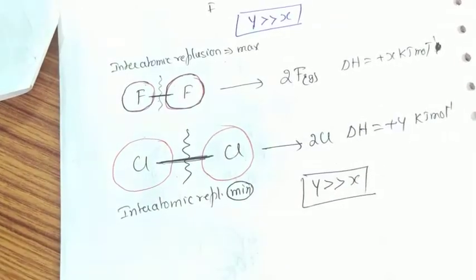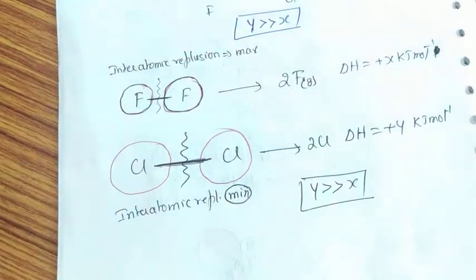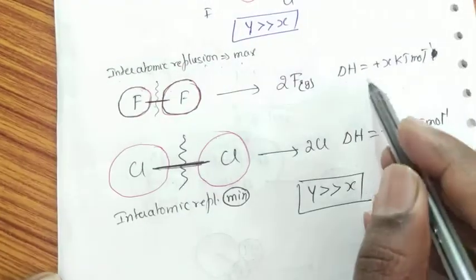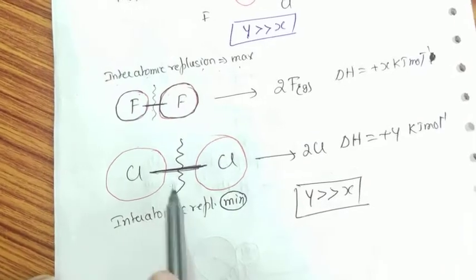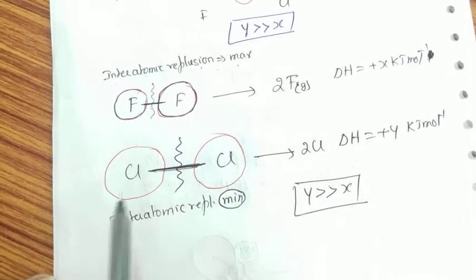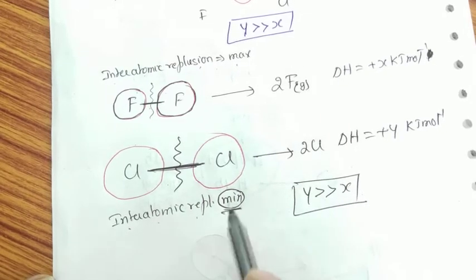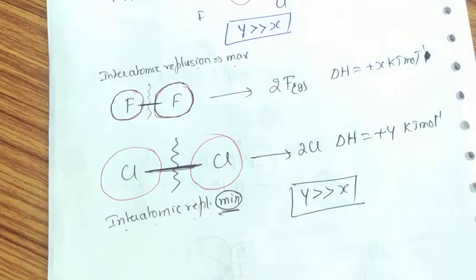In case of fluorine molecule, two fluorine atoms are bonded with a single covalent bond, but due to their smaller atomic radius and greater electron density, their interatomic repulsion will be maximum. Therefore, their bond dissociation energy will be minimum. But in case of chlorine molecule, due to larger atomic radius, interatomic repulsion will be minimum. Therefore, it requires more amount of heat energy to break the bond.